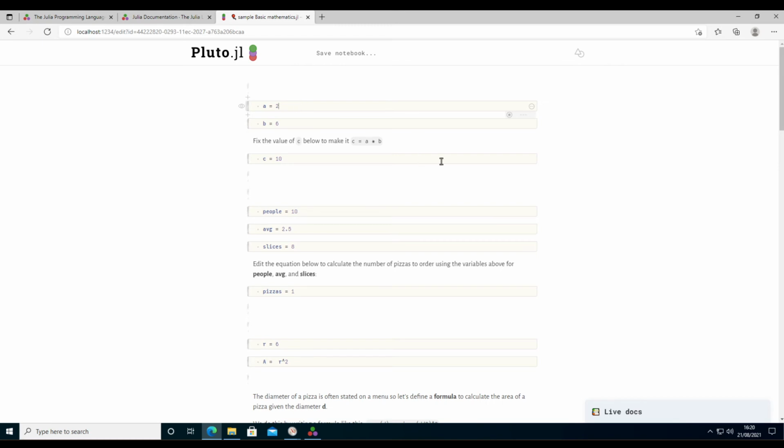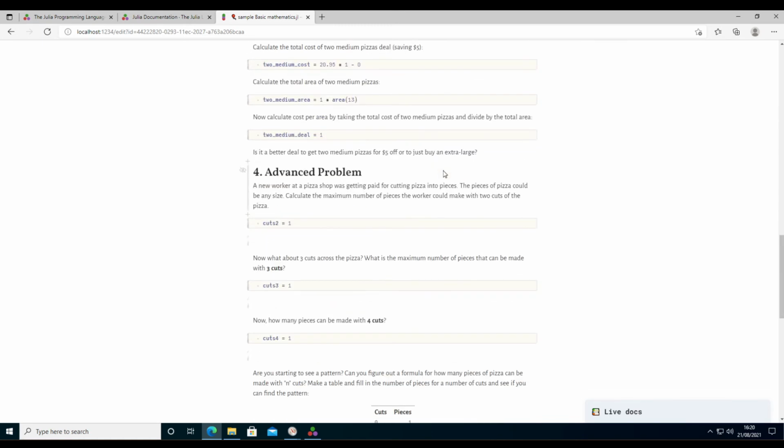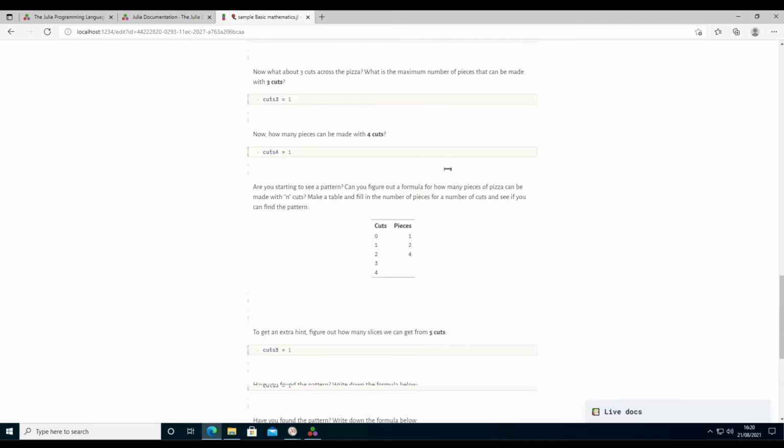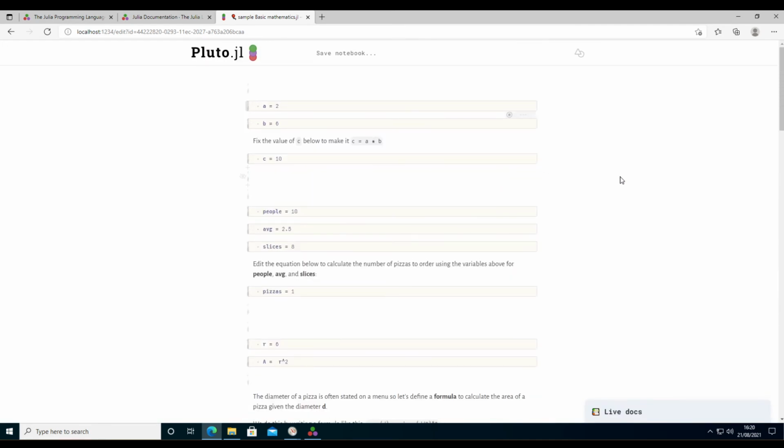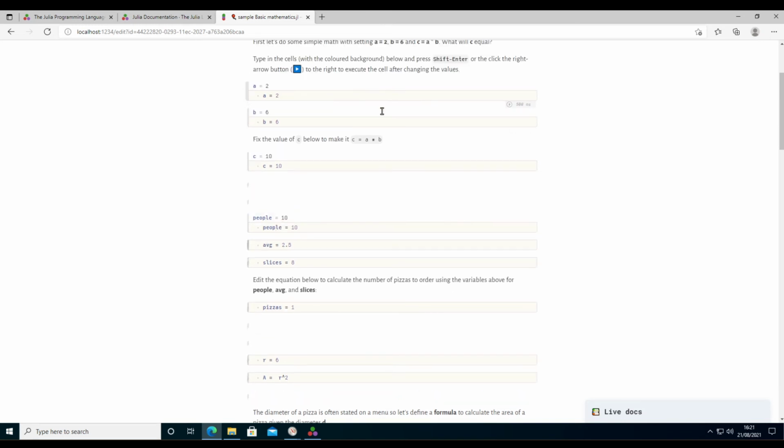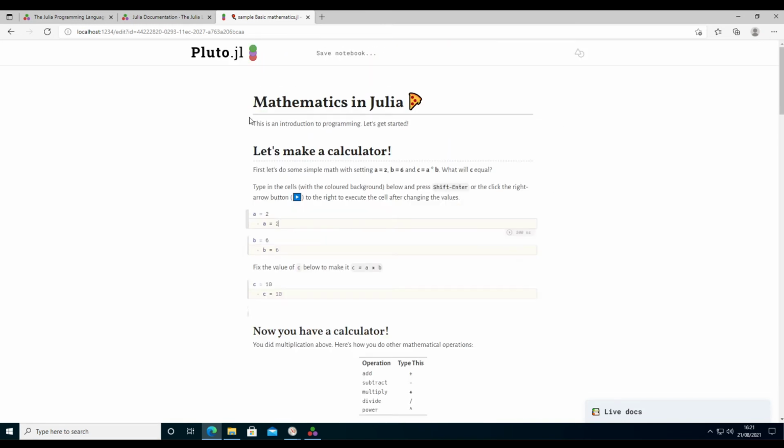Then we need to wait a while for this to be analyzed and initialized. And then you see the times running at the lower right-hand corner of these cells.